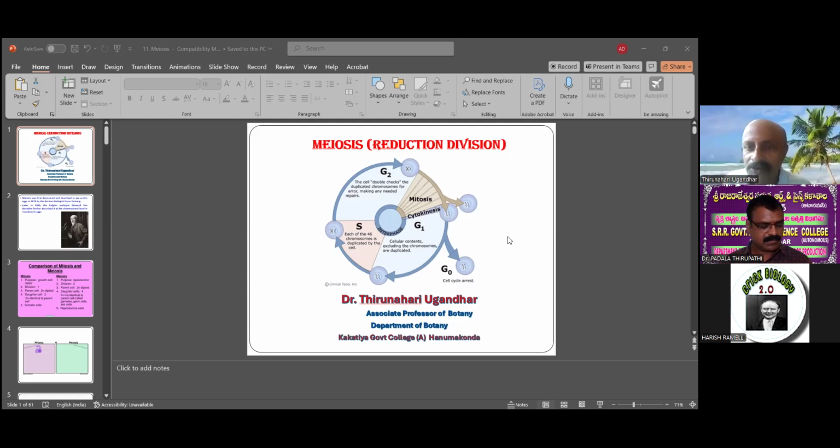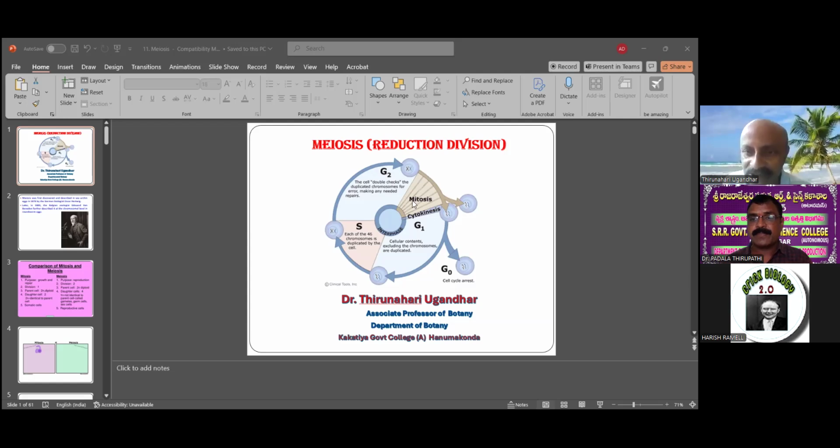So now, starting the meiosis. This meiosis is also called reduction division. This figure shows cell division. The type of cell division with G1 and G2 phases is called mitosis. So mitosis and meiosis are both called cell divisions. The first cell division, meiosis, is also called a reduction division.